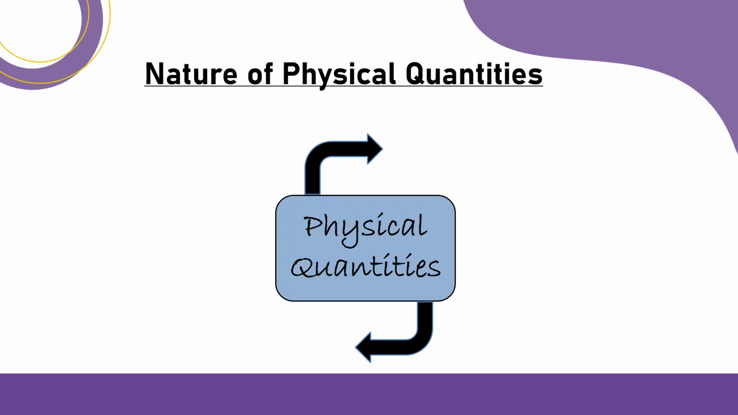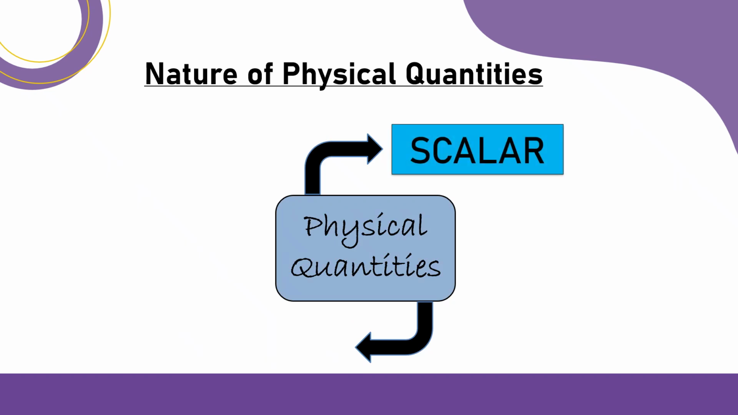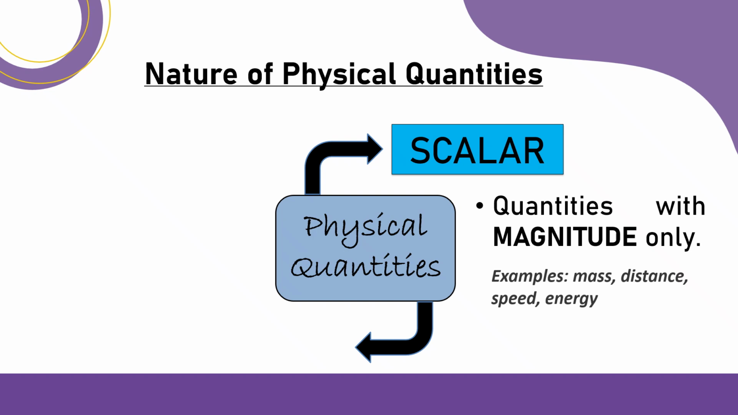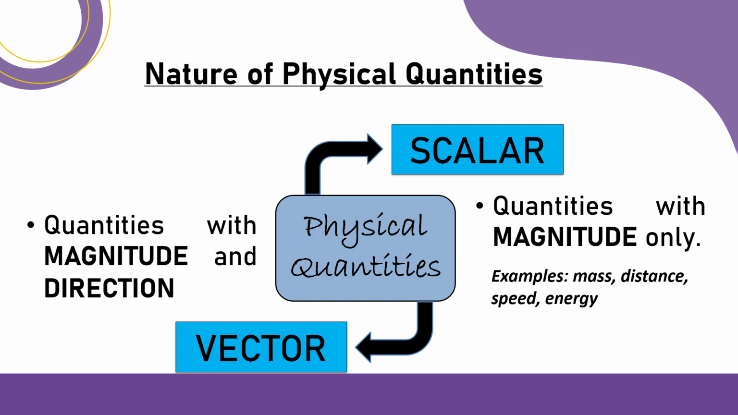Physical quantities can also be scalar or vector. Scalar quantities are quantities with magnitude only. Examples of these are mass, distance, speed, and energy. Vector quantities, on the other hand, are quantities with magnitude and direction. Examples of these are velocity, acceleration, and force. Looking at the examples, we have speed, which is a scalar quantity, but if we add direction, it becomes velocity.